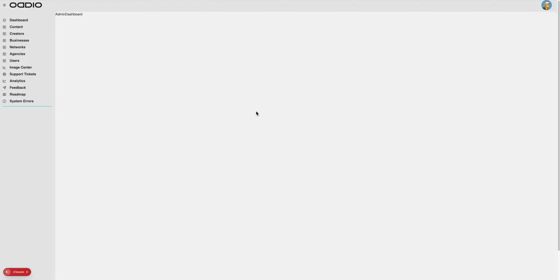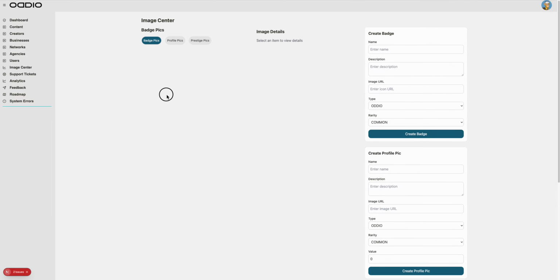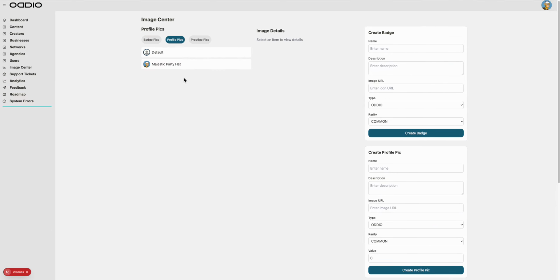Okay, I haven't set this up. Got a lot of stuff going on here, but some of these work. So these are profile pictures where I can create profile pictures, because for now I'm not going to let users upload their own profile pictures. I'm going to create them myself and then have a kind of store.